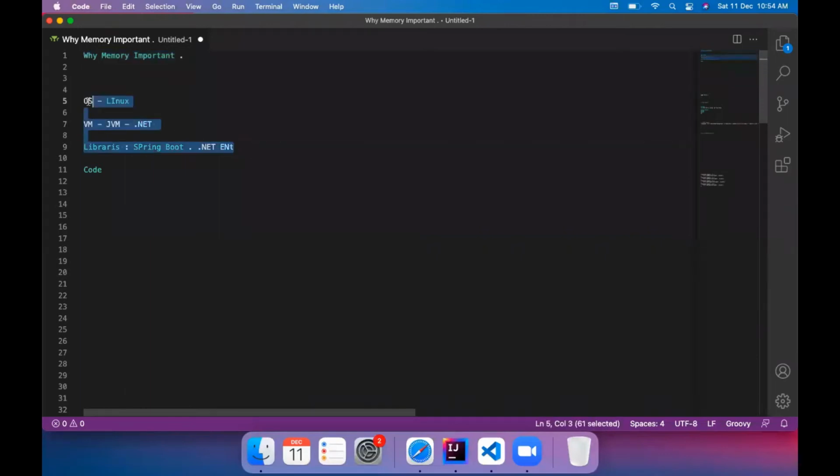So these are all the parts that they are given free. In Linux, there are a lot of options that you can optimize before you deploy your code. Ultimately, it is Linux, right? Whether you put it in cloud or not, it's Linux. So if you know those options, it will be beneficial, and then you can optimize your VMs. You can optimize your libraries for your own needs, and then you put your code.